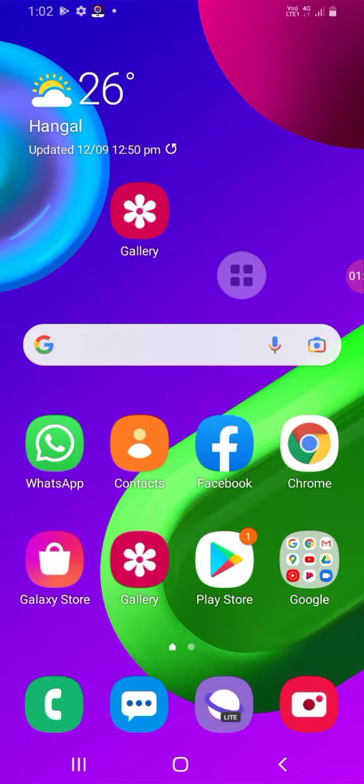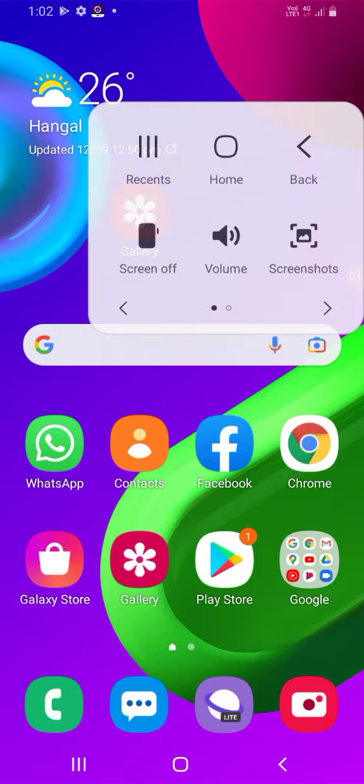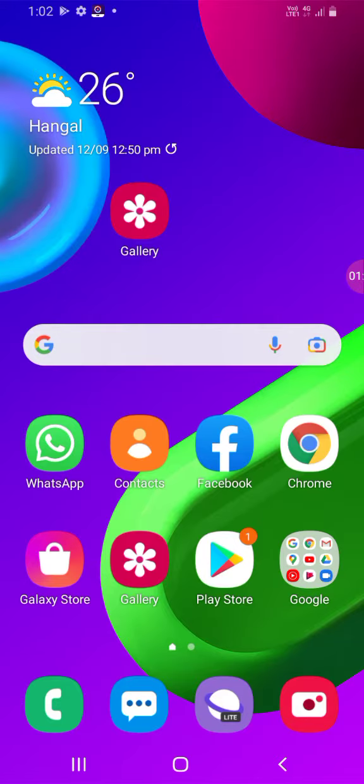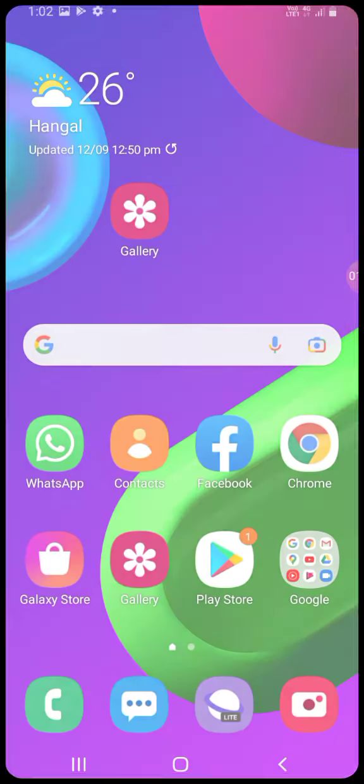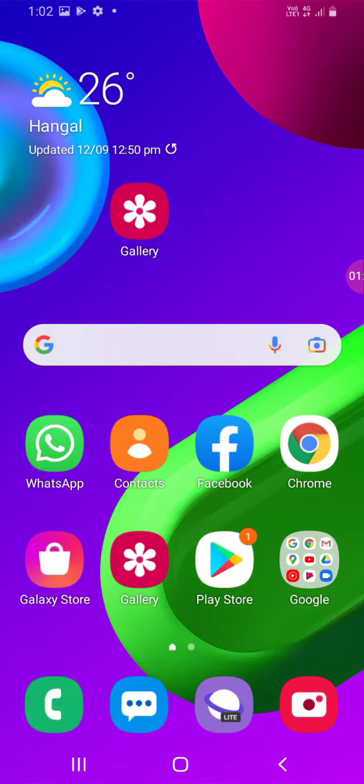So here is our home page. From the home page, let's click this home page photo. Okay, so we press this, and here screenshot is there. Many options are there here, and many options will come, you can see, but we need only screenshot. So let's press screenshot. Now look, it has taken a screenshot.